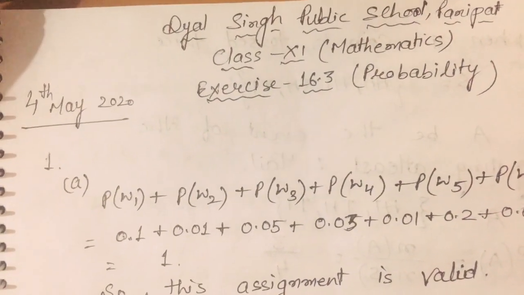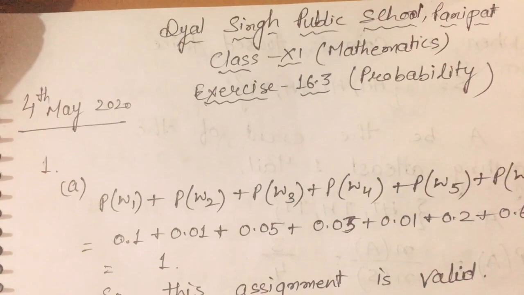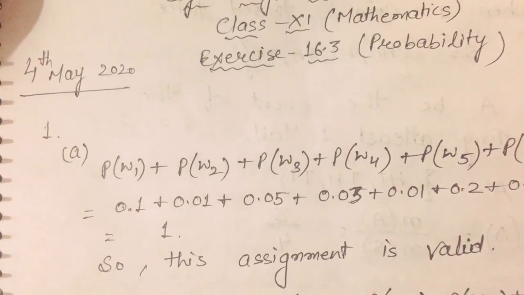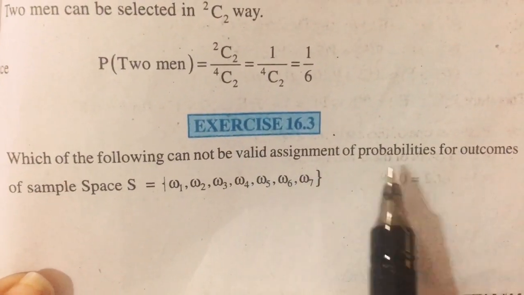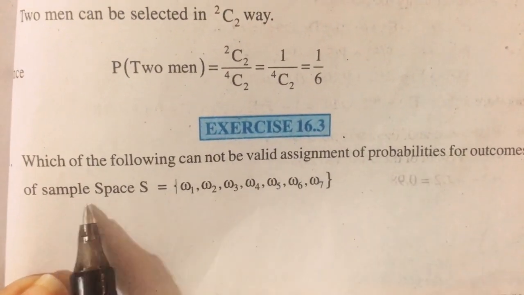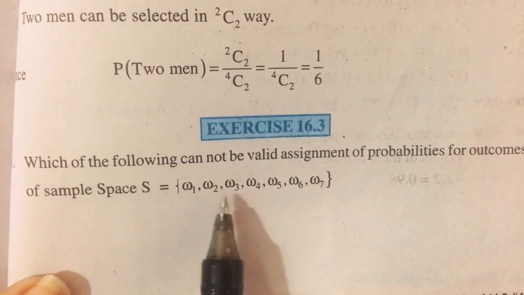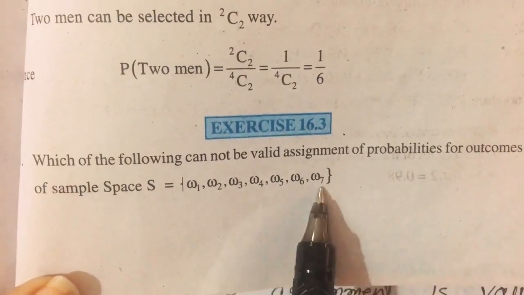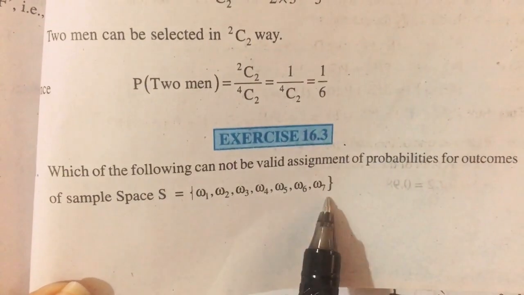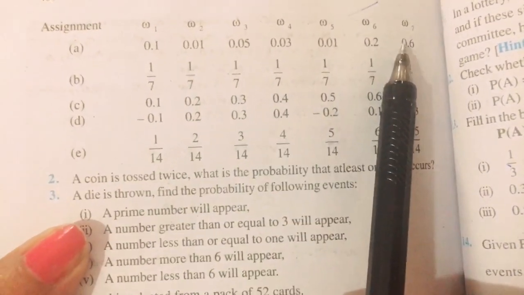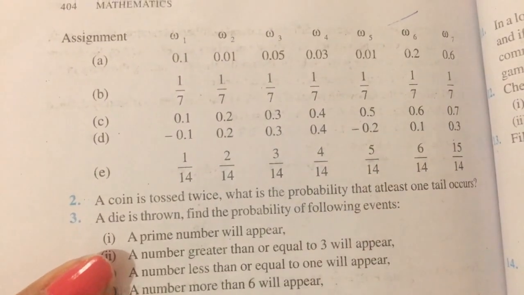Hello everyone. Today we will discuss some questions of exercise 16.3, that is probability. Okay, look at the very first question. Which of the following cannot be valid assignments of probabilities for outcomes of sample space S = {W1, W2, W3, W4, W5, W6, W7}? There are 7 outcomes and we have to check whether these are valid or not. So look at the very first part. The probabilities of W1, W2 and so on are given, and we have to check whether this assignment is valid or not.